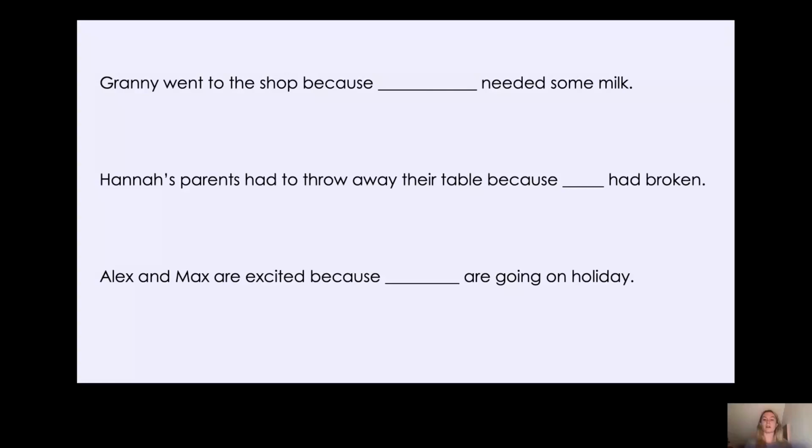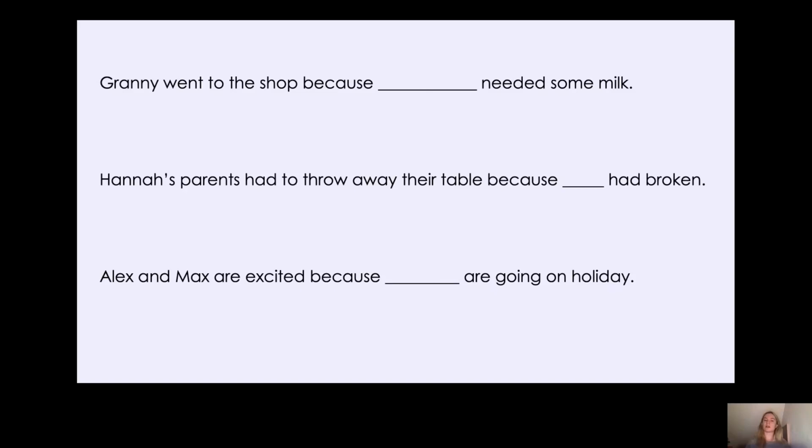So now we want to have a go at filling in some missing personal pronouns. So we've got Granny went to the shop because needed some milk. Hannah's parents had to throw away their table because had broken. Alex and Max are excited because are going on holiday. Okay, let's do the first one together. So Granny went to the shop because needed some milk.